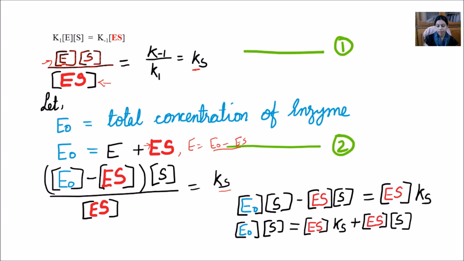When I cross multiply, ES goes to this side, and I multiply E naught with the substrate, and ES with the substrate S. Then I get the equation: E naught into S minus ES into S equals ES into Ks. Let's take the ES term to the right hand side. So I have E naught S here, and ES Ks, plus, as this was a minus sign, when it goes to the right hand side it becomes plus. So it becomes plus ES into S.